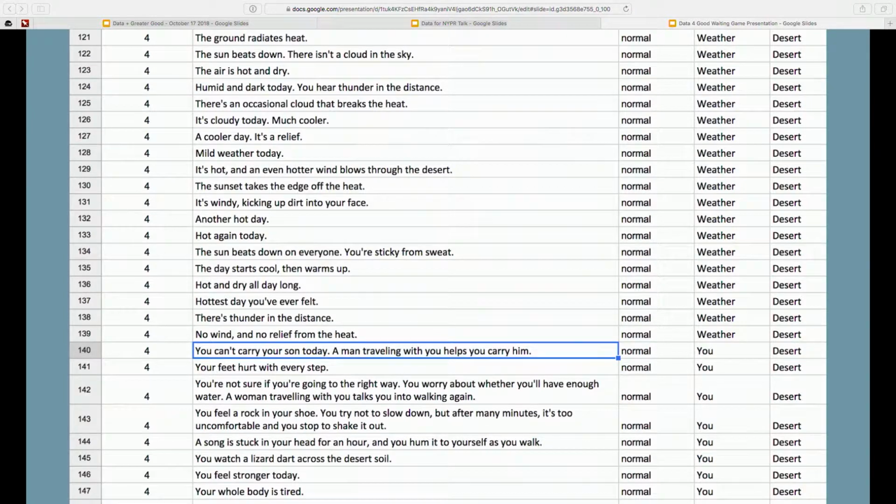So here is just a sample of text that we wrote and Playmatics helped us write for weather in the desert, and then you in the desert. And so any combination of this type of text could show up, and all of the text is fact-checked to the best of our ability to the environment that we know it's in. So which desert, we know that, even if you might not know that. And what it does is,